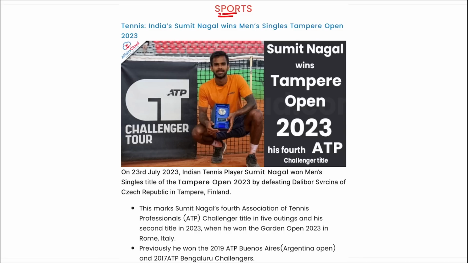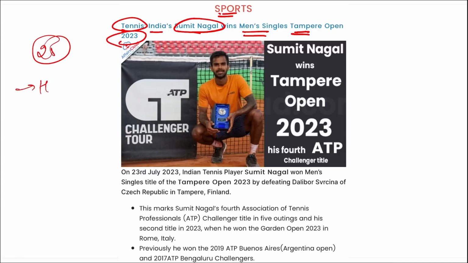Next is related to sports. Tennis, if we are talking specially, India's Sumit Nagpal has won the men's singles Tampere Open 2023. So a question will be asked that who won the men's singles title of the Tampere Open 2023 that was held in Tampere, Finland. So this was won by Sumit Nagpal. Correct? Mark this. And he's an Indian player. Moving on. If we ask about Sumit Nagpal, he is 25 years of age and he is from which state? He is from Haryana. Next, his best career ATP men's singles ranking is 122.